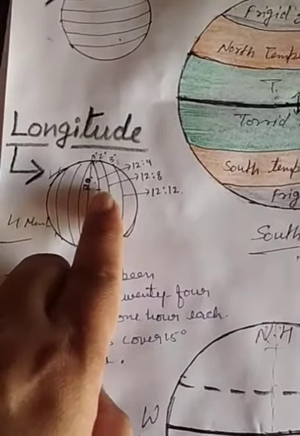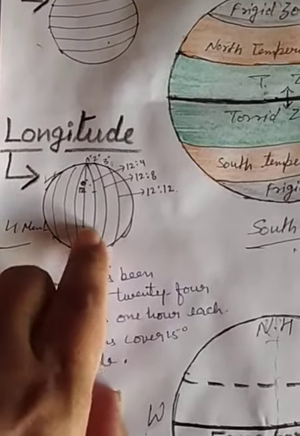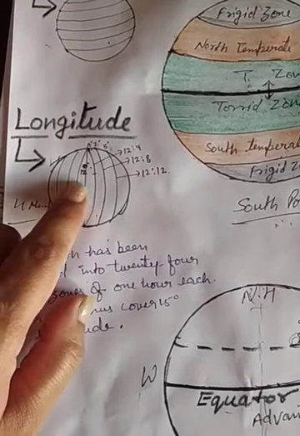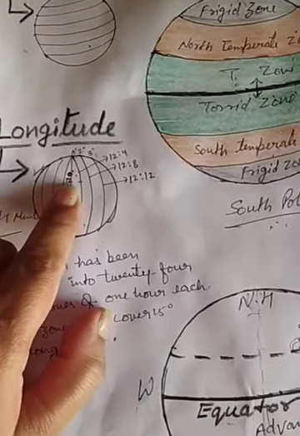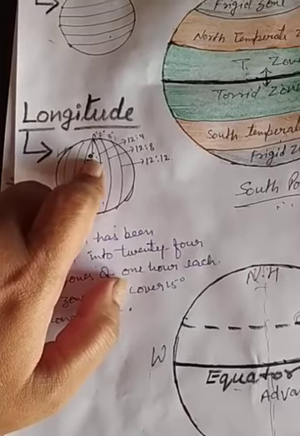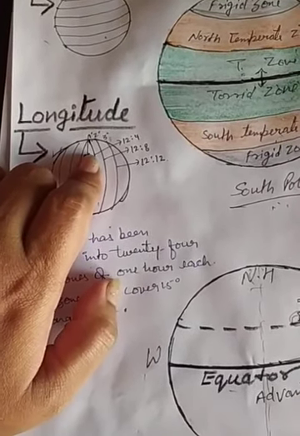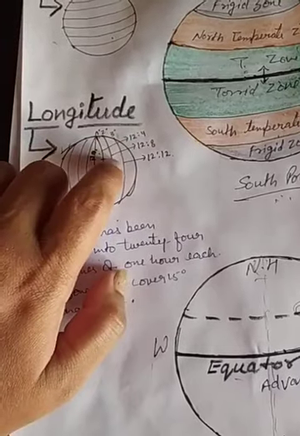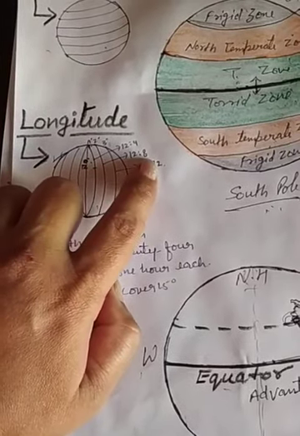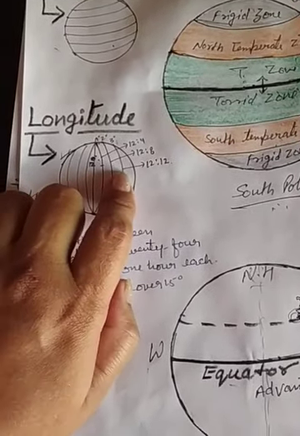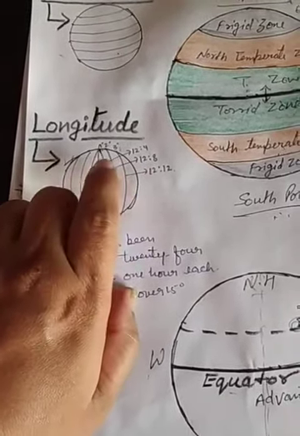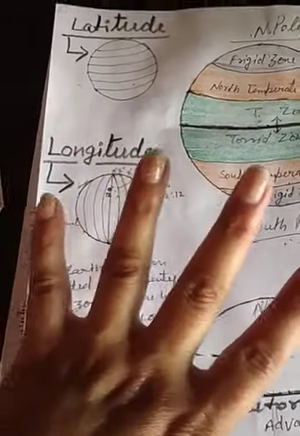Suppose this is the centermost Greenwich line, 0 degree, like the equator is the 0 degree centermost line. So in case of longitude, there is a 0 degree Greenwich line. Suppose there it is 12 o'clock. If it is 12 o'clock on the Greenwich line, which is 0 degree, then the next one is 1 degree. On that 1 degree meridian the time will be 4 minutes ahead. Then on 2 degree longitude the time will be 8 minutes ahead. Then on the next 3rd degree there will be a time difference of again 4 minutes. You can see 4, 8, 12. So on every longitude there is a time difference of 4 minutes.